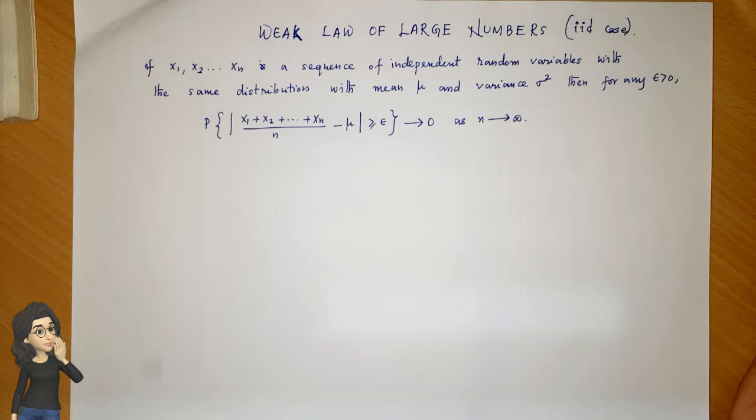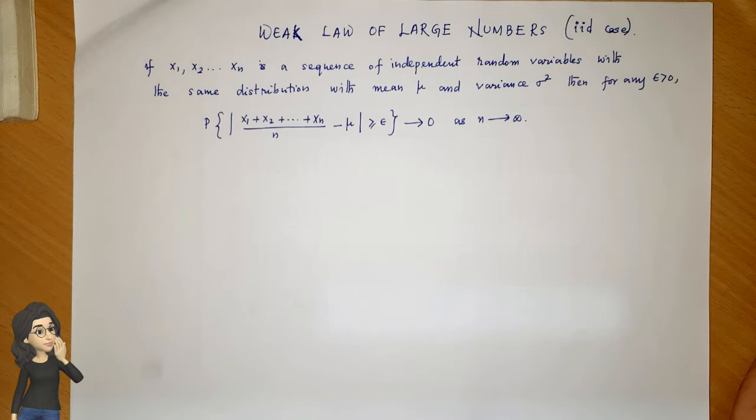In the previous video on the weak law of large numbers, we considered the case where each random variable had a particular mean that need not be equal. But here we are considering the case where x1, x2, etc., xn all have the same mean and variance sigma square.